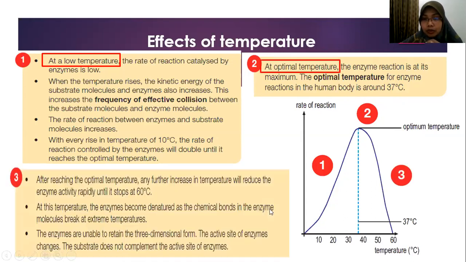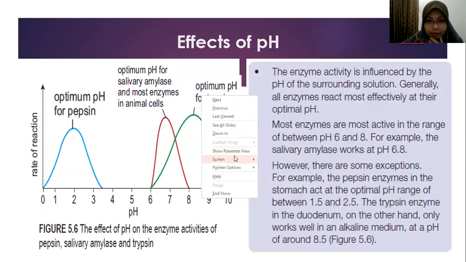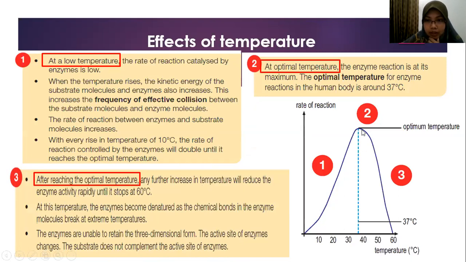So number 3, what happens if the temperature is beyond the optimum temperature? Any further increase in temperature will reduce the enzyme activity rapidly until it stops at 60 degrees Celsius. If the temperature increases beyond 37, it will reduce the enzyme activity. So you can see the graph goes down. At this temperature, the enzyme becomes denatured. The word denatured is very important.